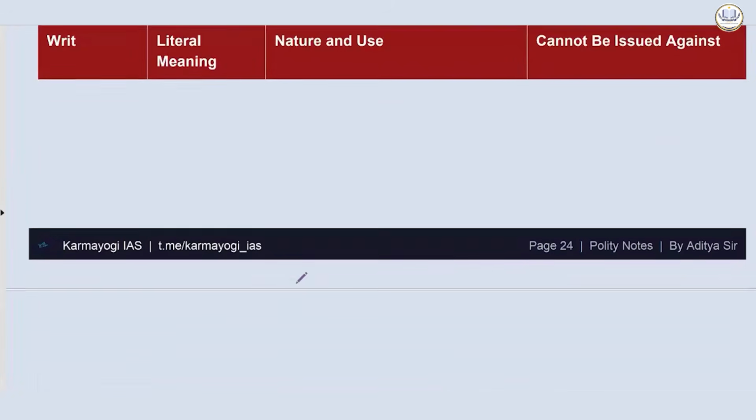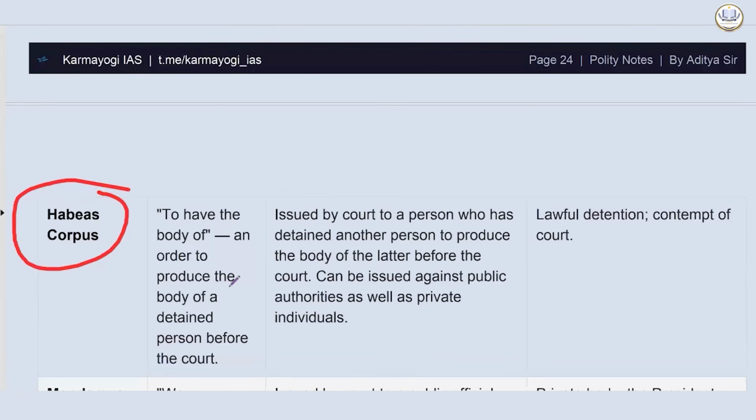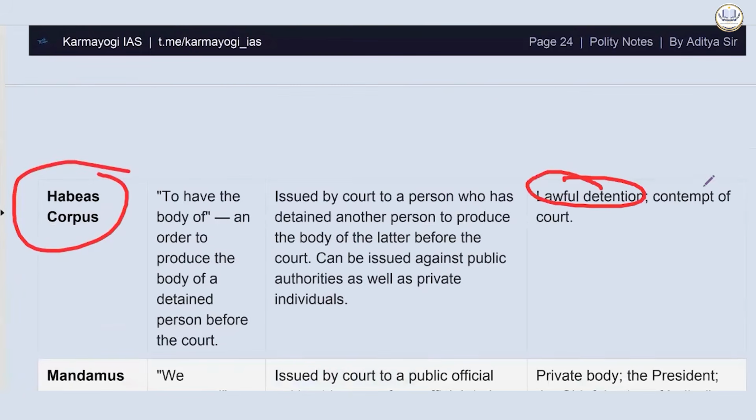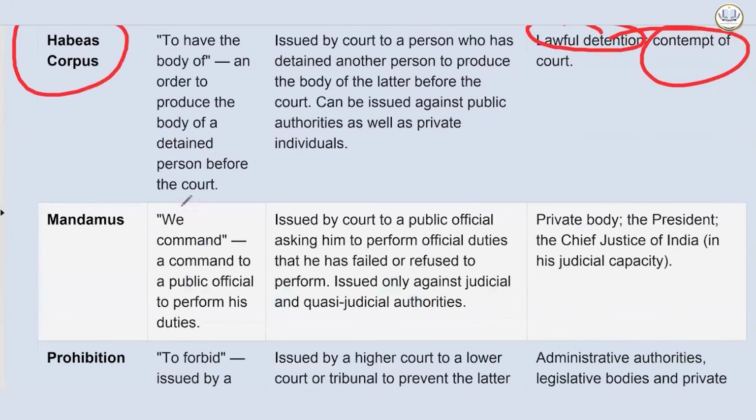Now, there are types of writs. So there is habeas corpus, meaning to have the body. Whenever a person is detained under punitive detention, it is issued by the court to a person who has detained another person, to produce the body of the latter before the court. It can be issued against public authorities as well as private individuals. Habeas corpus cannot be issued against lawful detention or contempt of court.